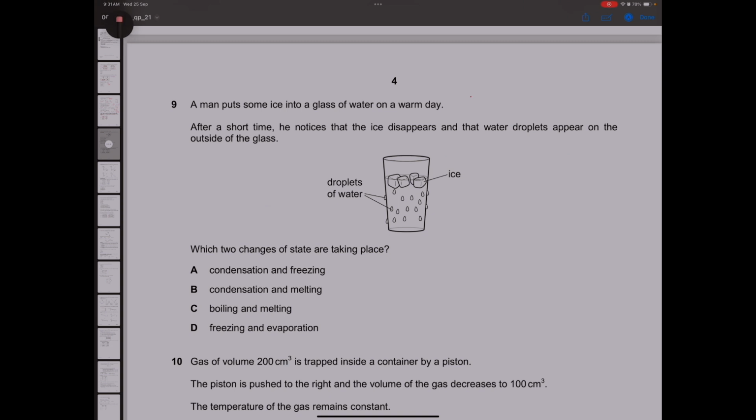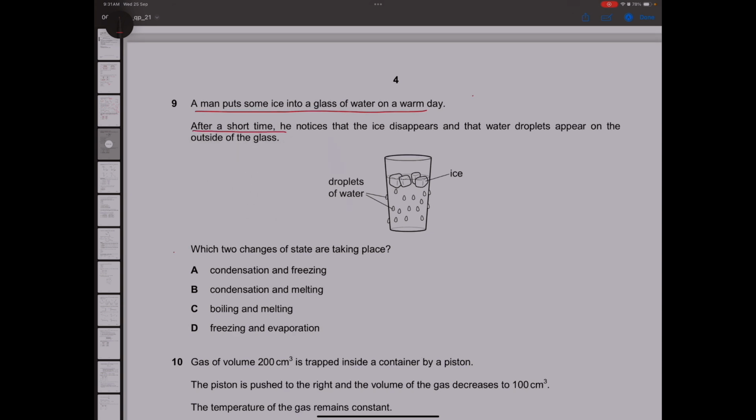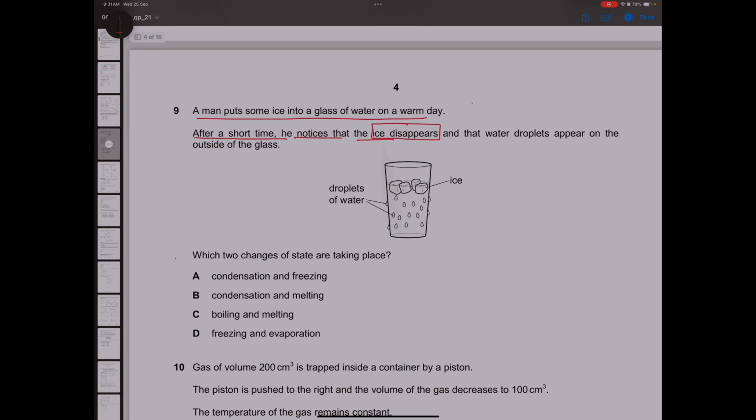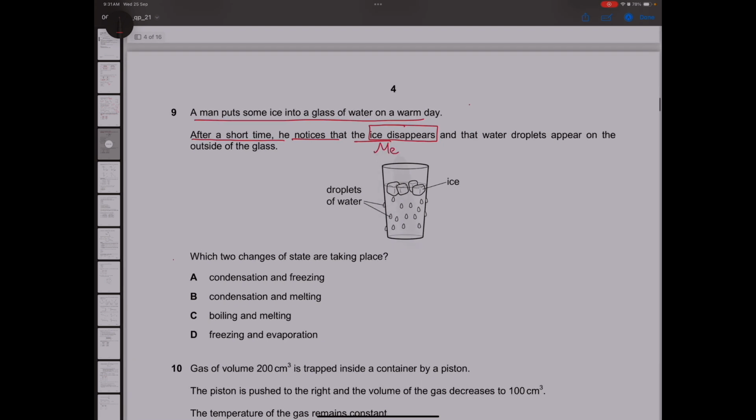Now, question number 9. A man puts some ice into a glass of water on a warm day. After a short time, he notices that the ice disappears. Now, we know that since ice is disappearing, it must be melting. And that water droplets appear outside of the glass. Just think about it. Water is inside the glass. How is it possible that water is forming outside the glass?